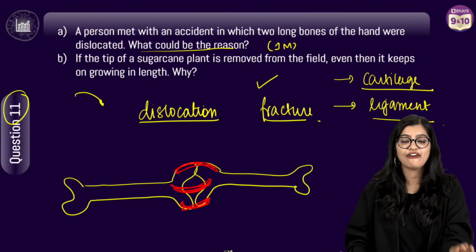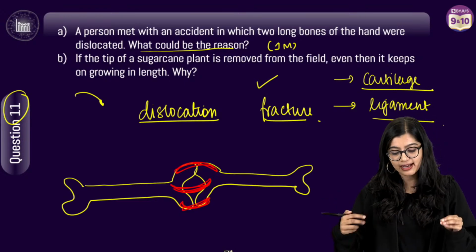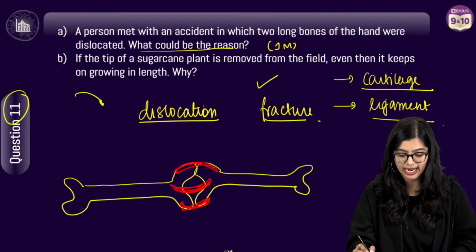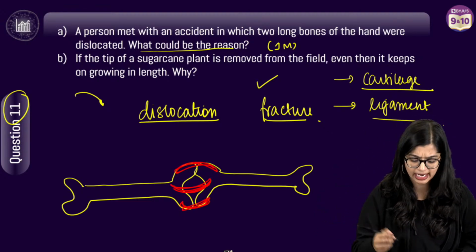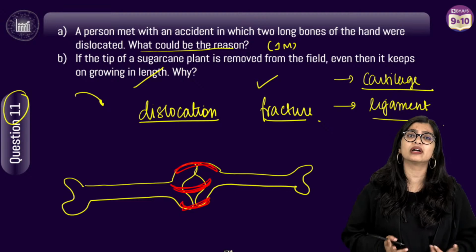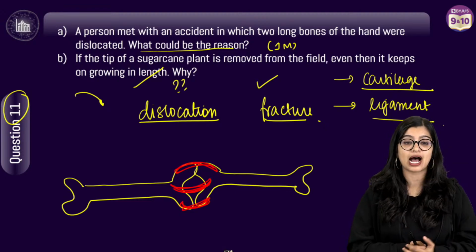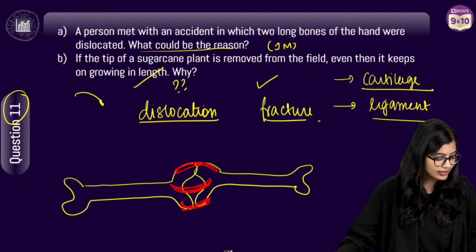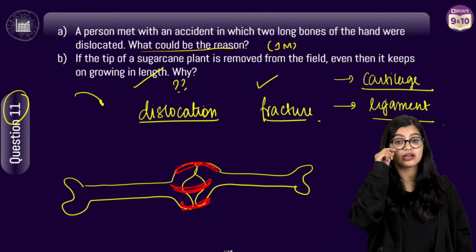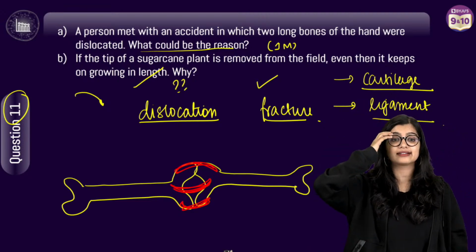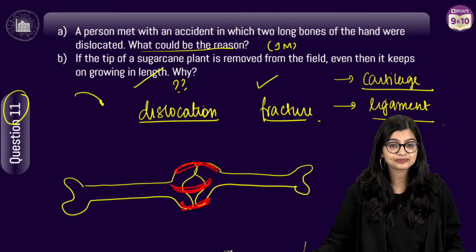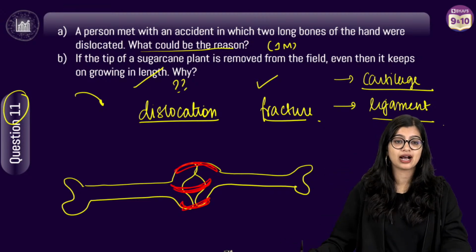Next one. If I take a sugar cane and I remove it from the field, or if I cut the tip of the sugar cane, I still see that my sugar cane is able to grow in length. What is the reason behind this, right? What is the reason behind my sugar cane being able to grow at such a length? Yes? Very good, Anshika. Very good.